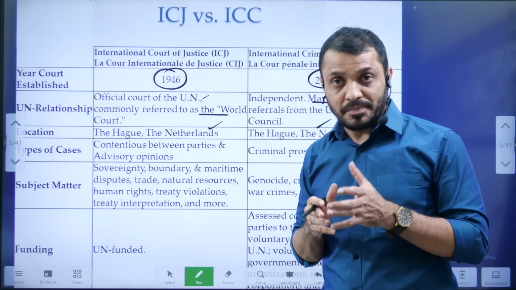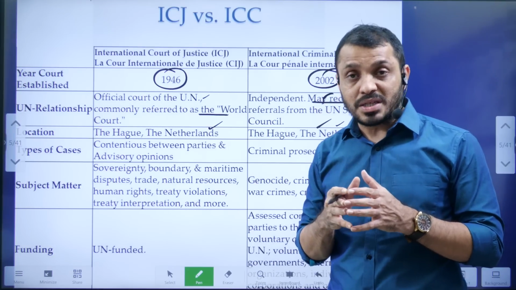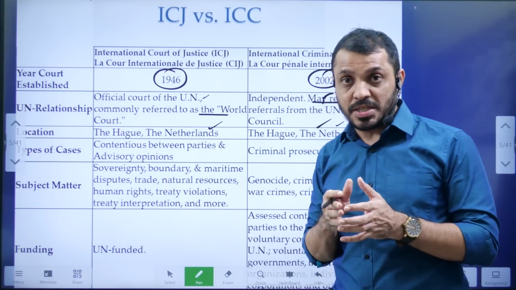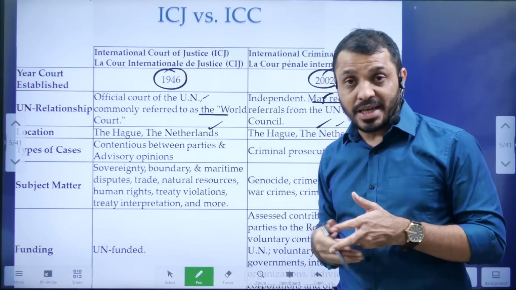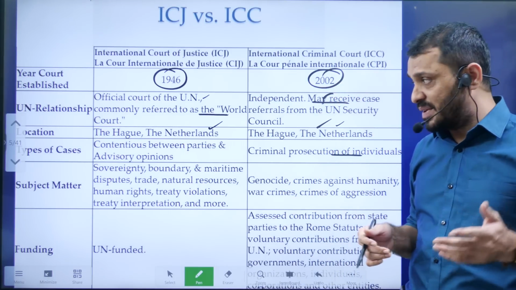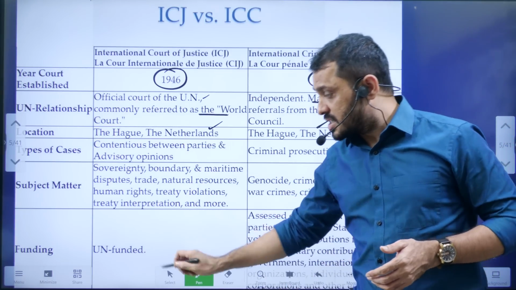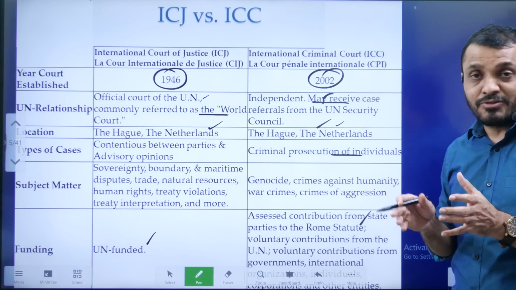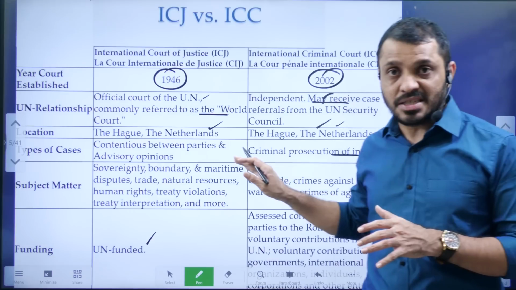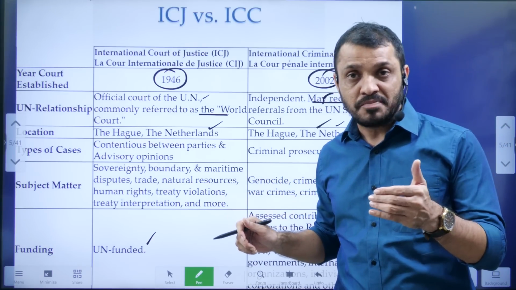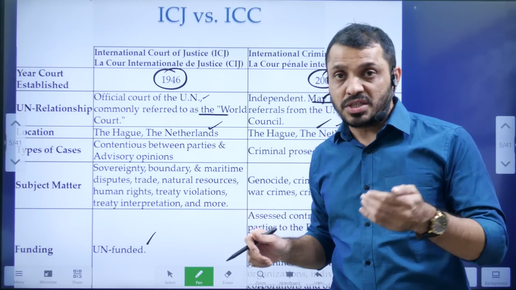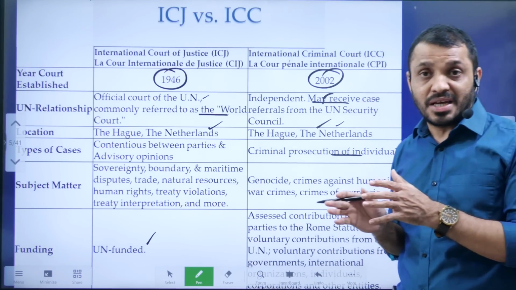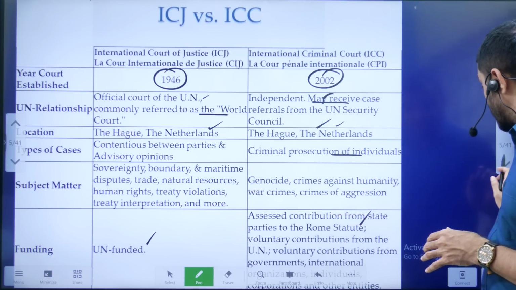So ICC mainly focuses on individuals, whereas ICJ focuses on nations and disputes between nations, like the Kulbhushan Jadhav case, where India and Pakistan went to ICJ. ICJ is funded by the UN, whereas ICC is funded by the countries having membership in ICC, and some independent organizations, NGOs, philanthropists and individuals who give money to the ICC. This is the basic difference between the ICJ and the ICC.